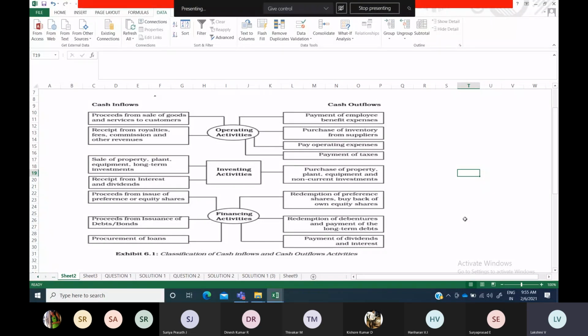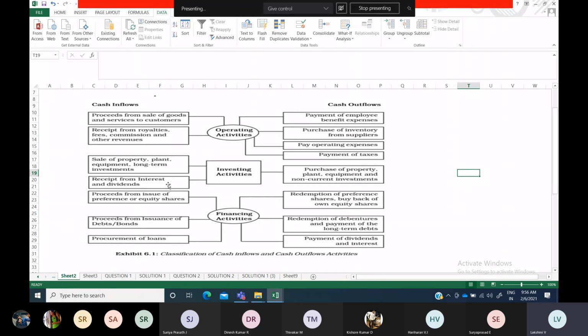Similarly, when you are going to pay your suppliers, those are the main core manufacturing related things. When you sell goods to the customer and receive the receipt, you consider it as an inflow. And an outflow is when you pay your suppliers, those who have provided you the raw material. Such kind of things will come under the operating activities.